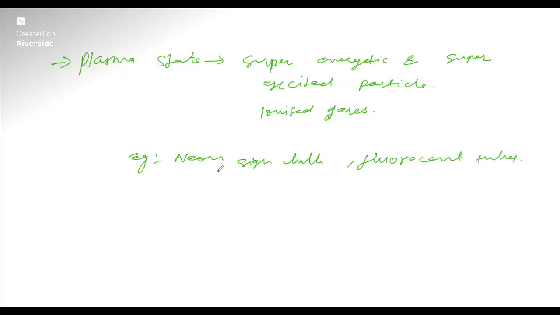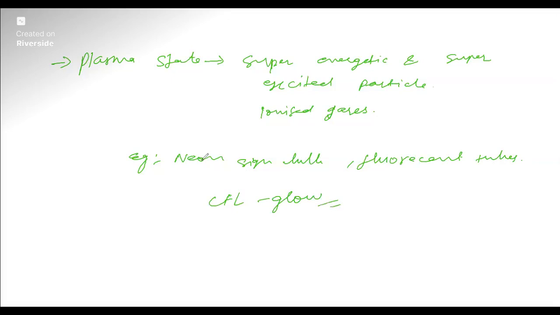So they produce a glowing plasma, having a color characteristic depending upon the nature of the gases. And the presence of this plasma makes CFL bulbs glow, because of the plasma effect. So these are the four types of state.